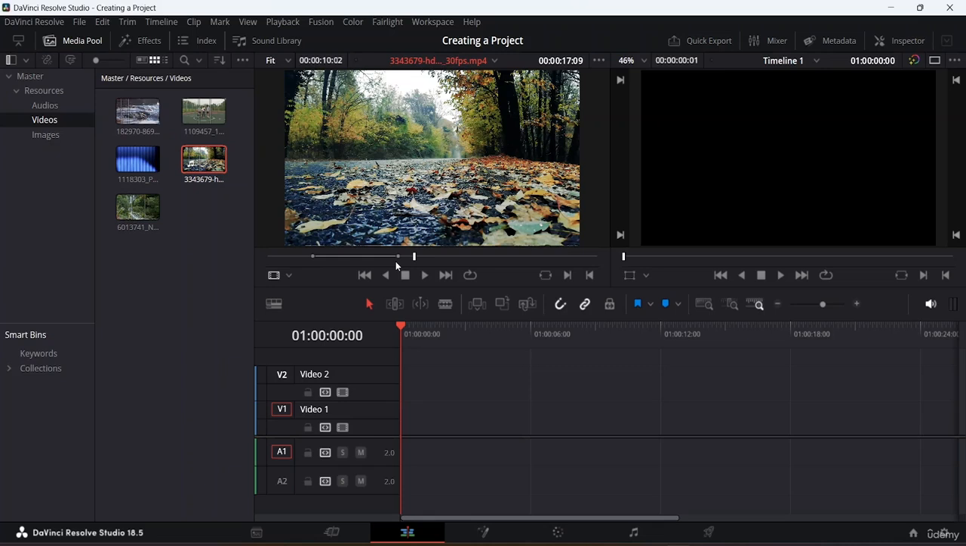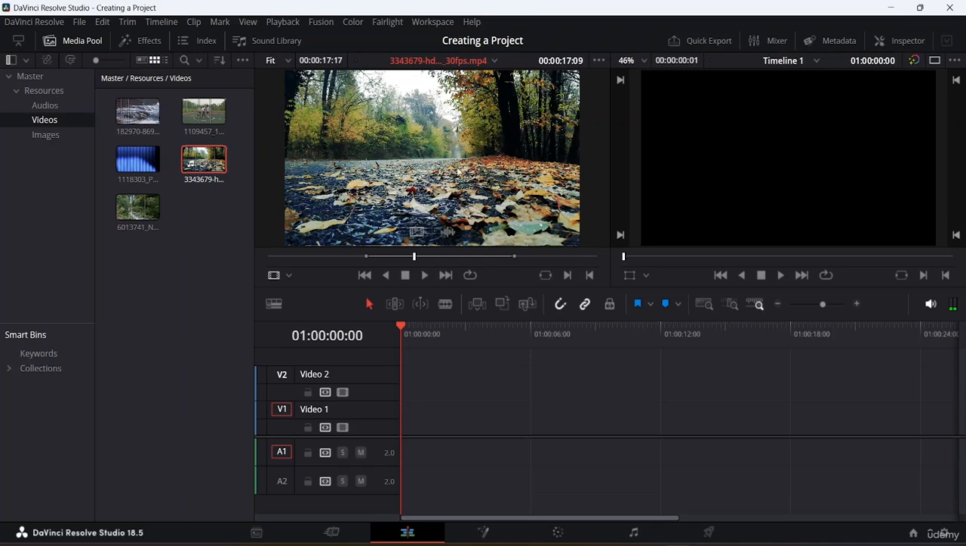There are different ways of doing that. You can come here, click on this one, and move this thing, and you can see you are actually able to change the out point. In the same way, you need to hold and drag the in point as well.